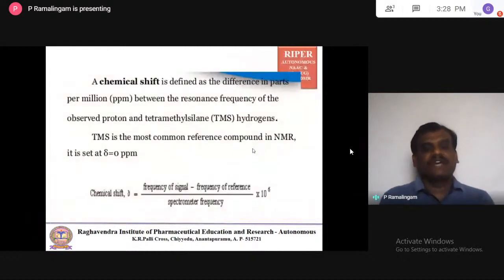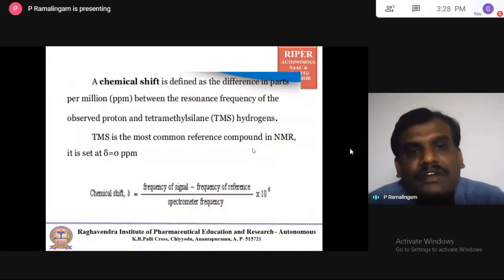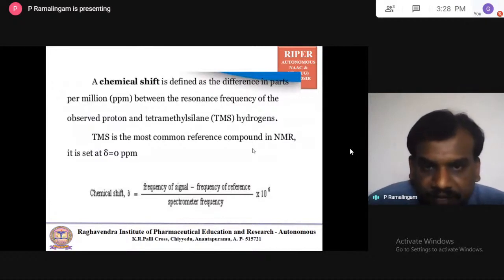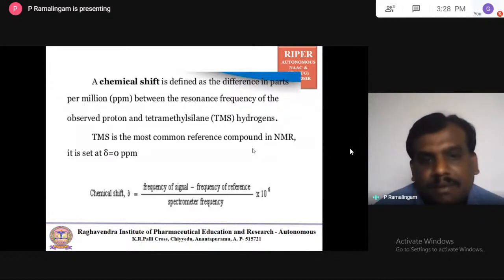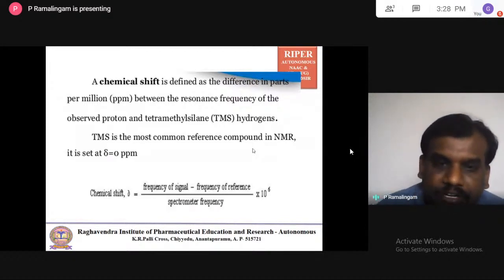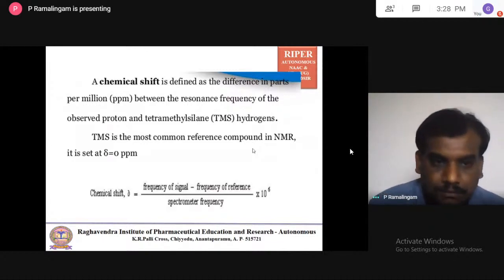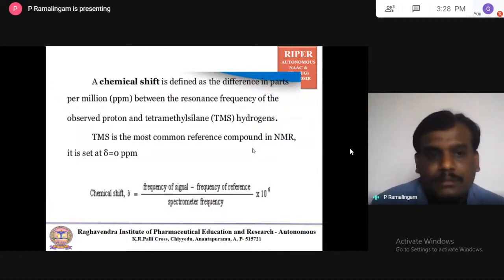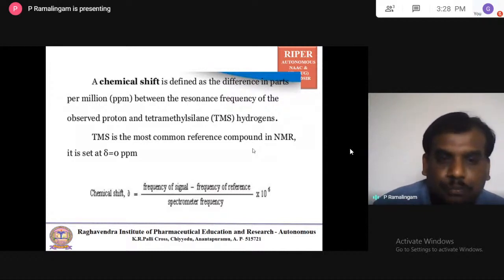The chemical shift is defined as the difference in parts per million. The unit of chemical shift is parts per million, remember it. It is between the resonant frequency of the observed proton and tetramethylsilane. Tetramethylsilane is called the internal standard, used to calibrate the NMR scale. TMS is the most common reference compound in NMR, and usually in NMR spectra it is set at 0 ppm.